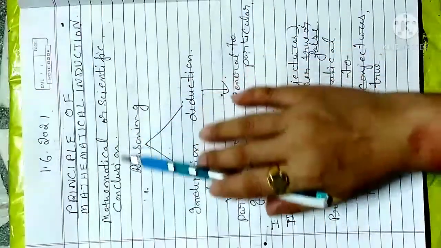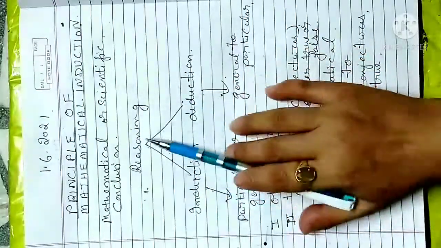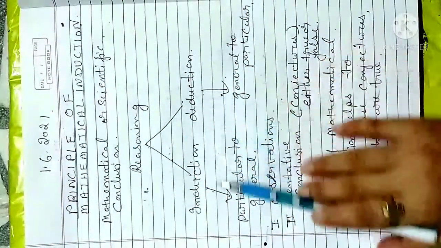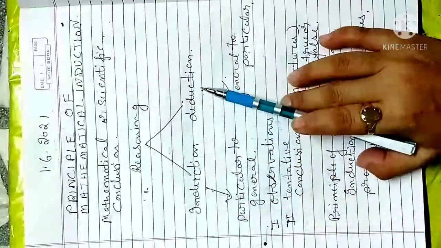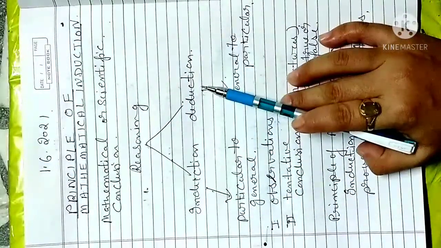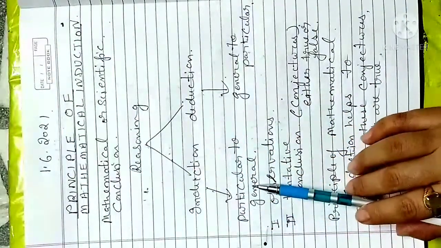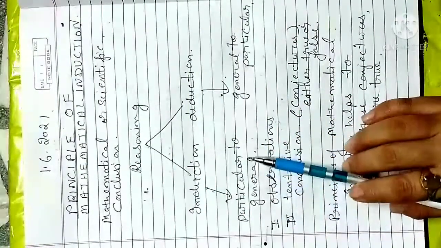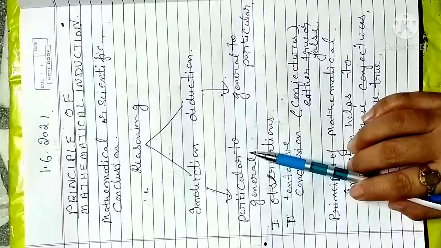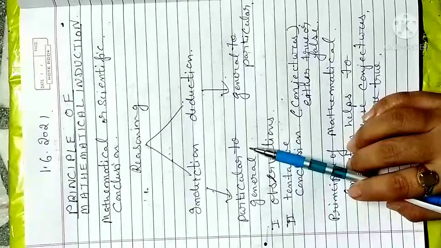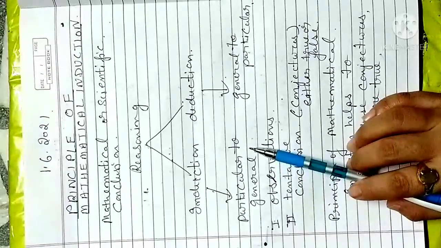This reasoning is divided basically into two parts. One part is induction, the second part is deduction. What is induction? Induction means you have particular values given to you and you have to make the general value. Like in your AP series, which you did in class 10th, some series is given to you and the difference is seen.